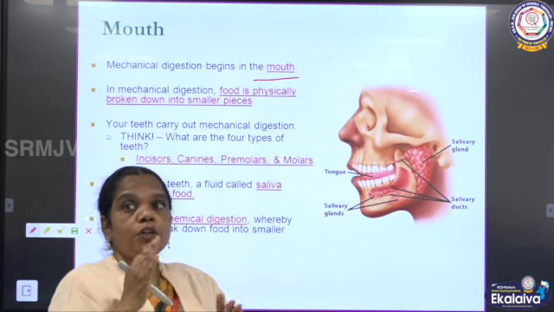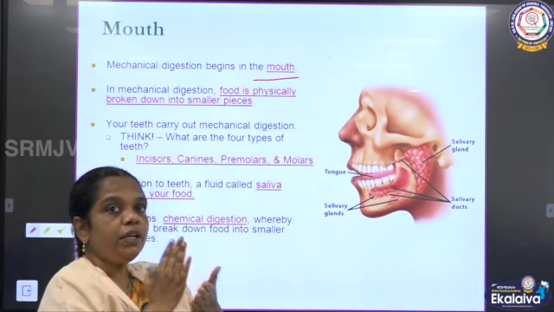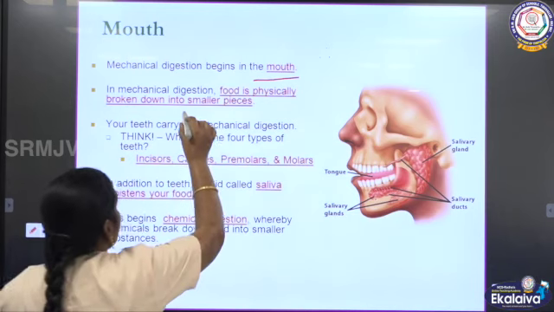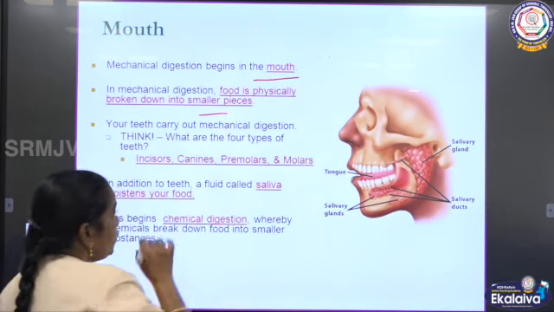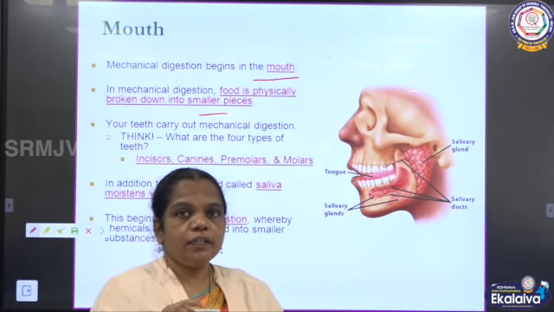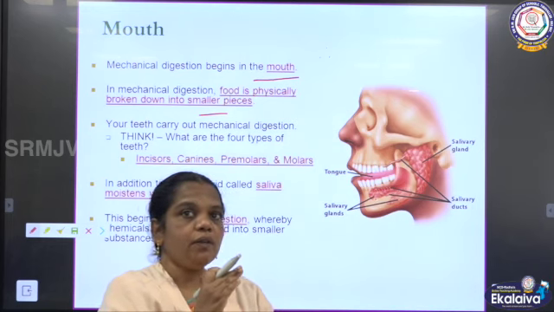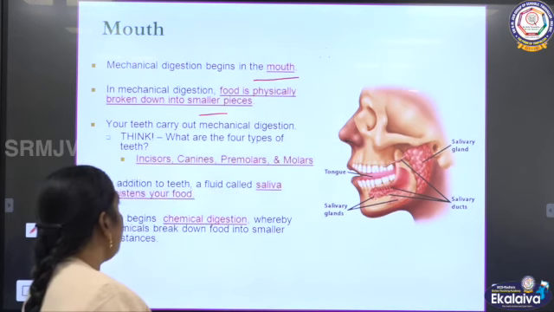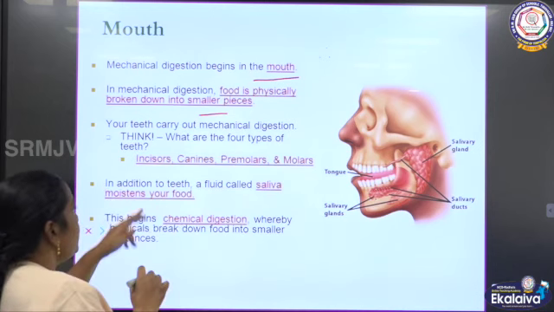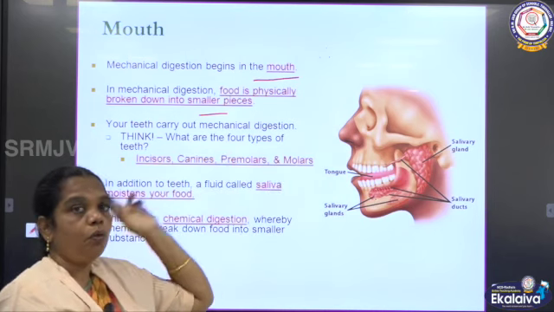The food is physically going to be broken. The big pieces of food are going to be broken into smaller pieces by using the teeth. What are we using? Using the teeth, we are going to break the big pieces of food into smaller ones. There are different types of teeth, you know that: incisor, canine, premolar and molar.